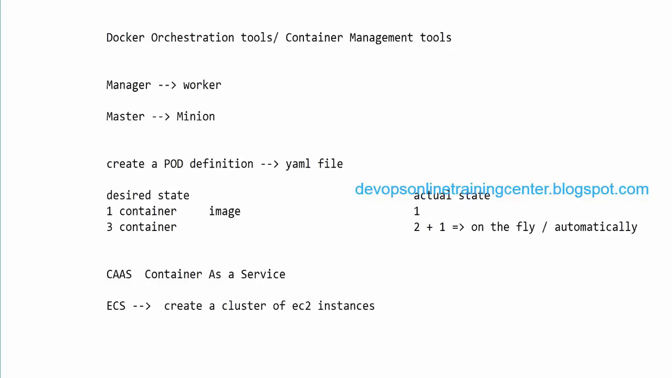So I don't know, it's like death for Docker Swarm. People will not be using Docker Swarm. Mostly they'll switch to Kubernetes.